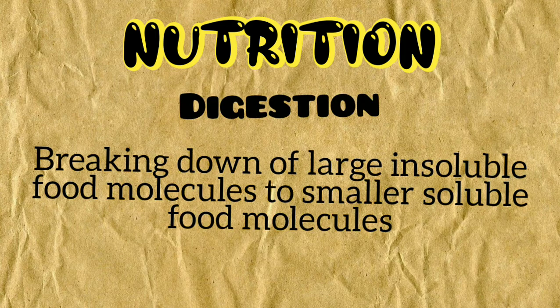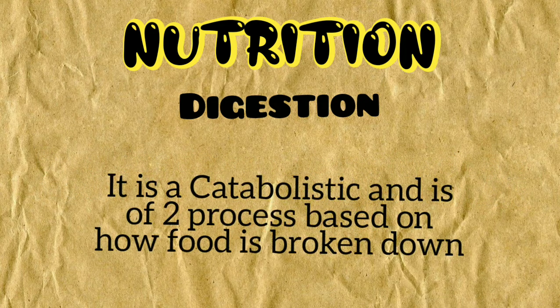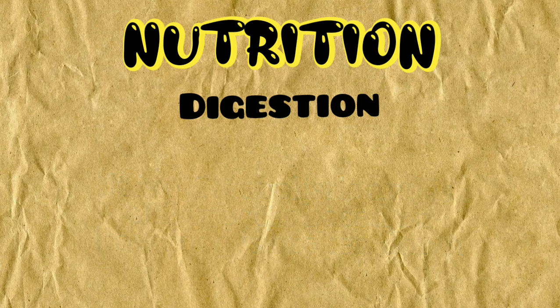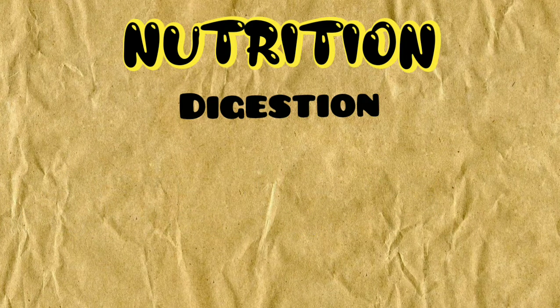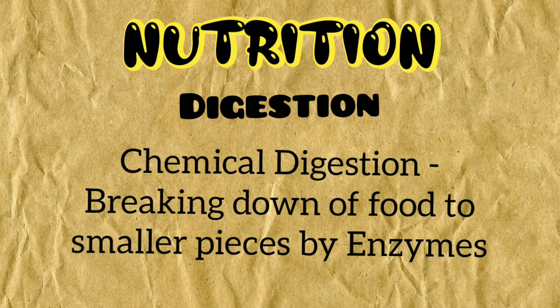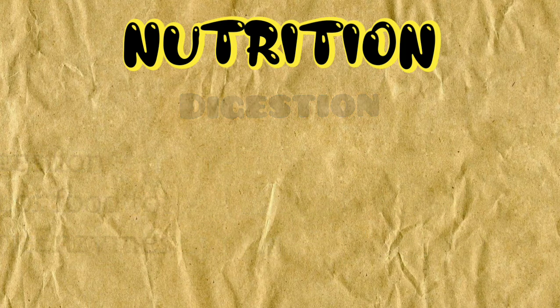Digestion. Digestion refers to the breakdown of large insoluble food molecules into small water soluble food molecules so that they can be absorbed into the blood plasma. It is a form of catabolism that is often divided into two processes based on how food is broken down: mechanical and chemical digestion. The term mechanical digestion refers to the physical breakdown of large pieces of food into smaller pieces, which can subsequently be accessed by digestive enzymes. In chemical digestion, enzymes break down food into smaller molecules that the body can use.